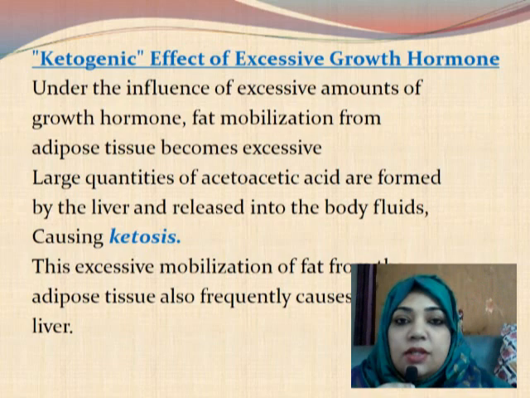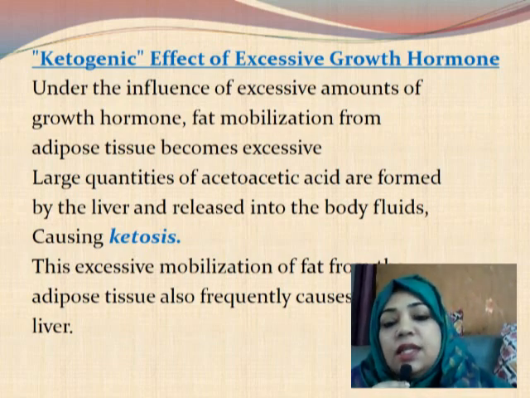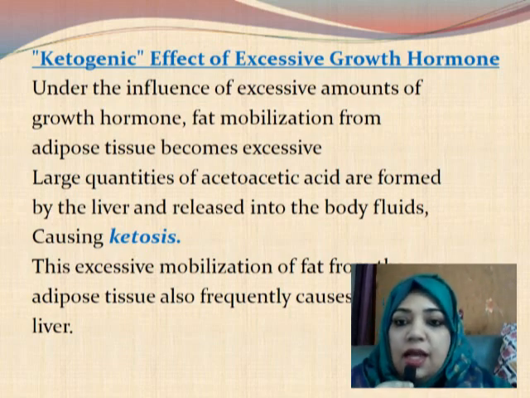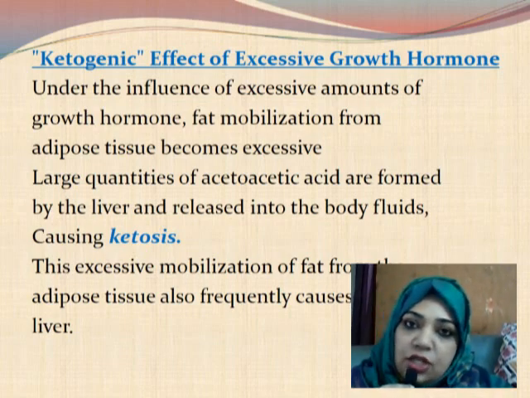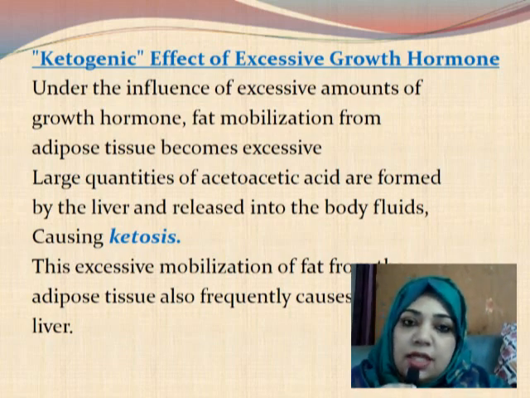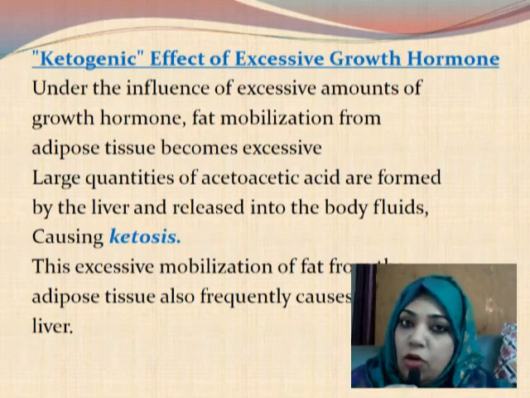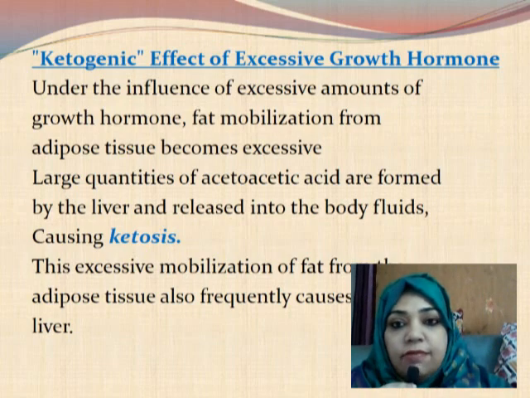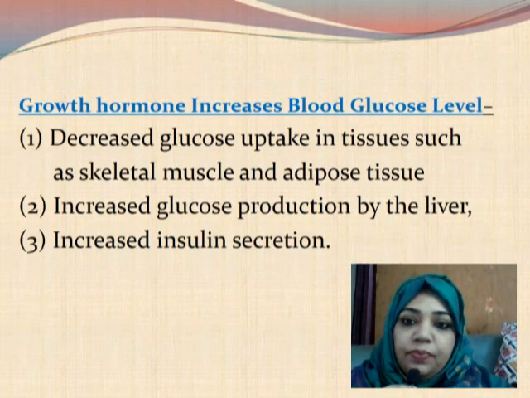The large quantities of acetoacetic acid are formed by the liver and released into the body fluid, and this is called ketosis. And this excessive mobilization of fat from the adipose tissue also frequently causes fatty liver. So this is the ketogenic effect of excessive growth hormone, not in normal level. Note the point that growth hormone has ketogenic effect only in excessive levels.